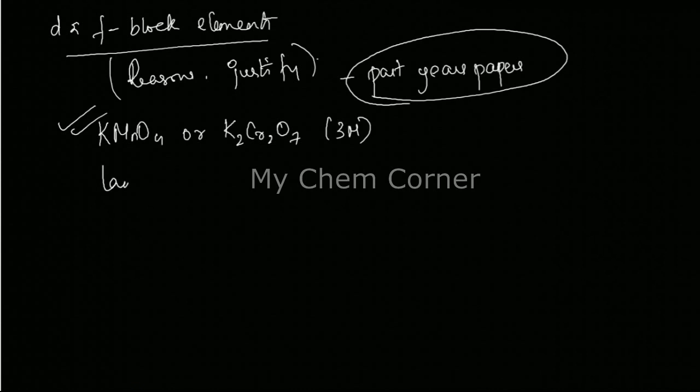Apart from this, another 2 marker that they can ask is lanthanoid contraction, its consequence, and what are the causes. Alright, so this is another 2 marker question that they can ask from D and F block. Okay, so these are the questions that they can frequently ask. Like I've told you, reasoning and justifying questions, please go through past year's papers. Okay, so that is all about D and F block chapter.